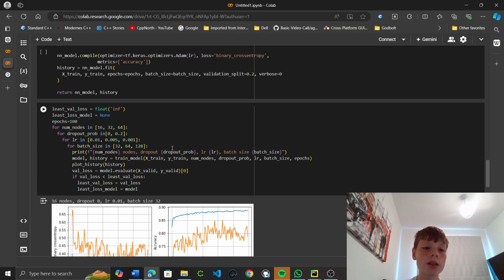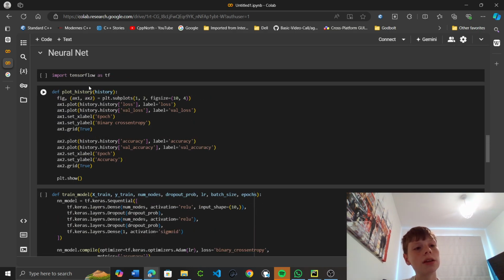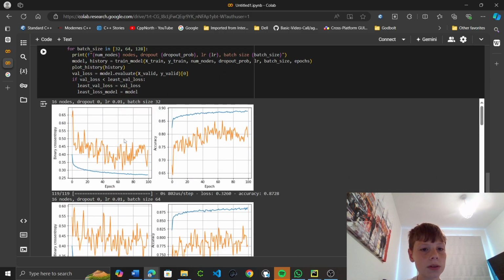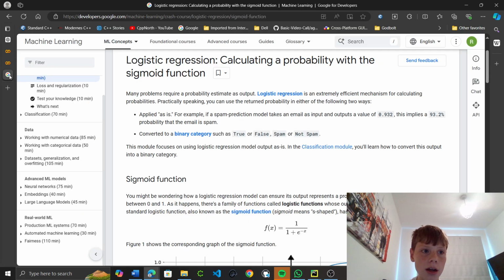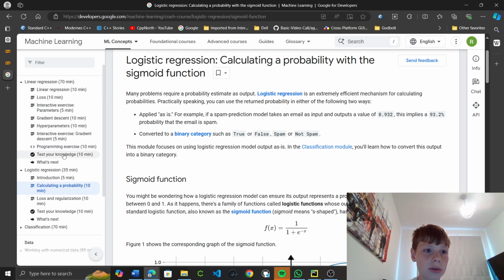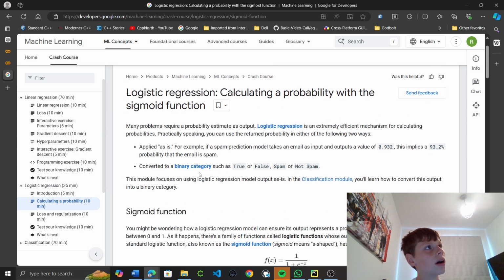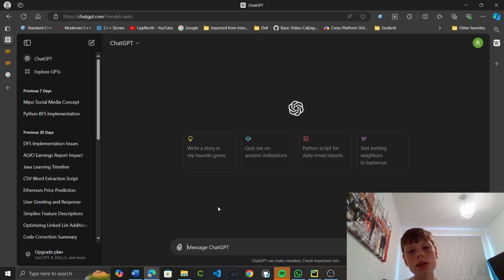This here is the code that I followed. It was Machine Learning for Everybody by Free Code Camp, I think. I also did part of this course, which includes linear regression and logistic regression, with all the loss functions. It didn't delve into much of the code, it just delved into a lot of the concepts. So today I'll be starting to have ChatGPT tutor me.